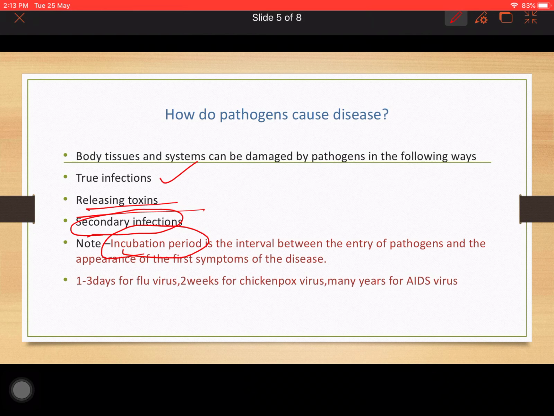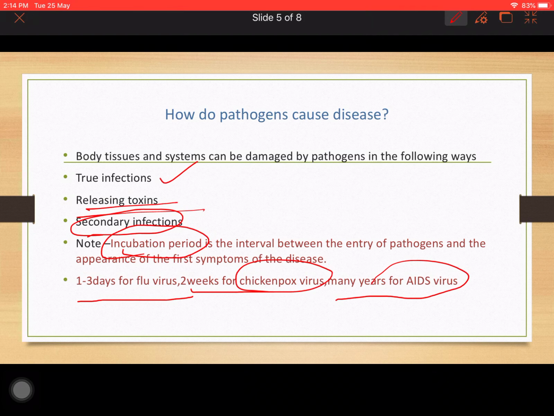This incubation period varies from one person to another. In some persons who have a weak immune system, within 1 to 3 days they will have initial symptoms, then it will become severe. And the incubation period varies from one virus to another. Here I have written 1 to 3 days for the flu virus, normal influenza or flu, 2 weeks for the chickenpox virus, and many years for the AIDS virus. So after many years, a person will know that he or she is infected by the AIDS virus.